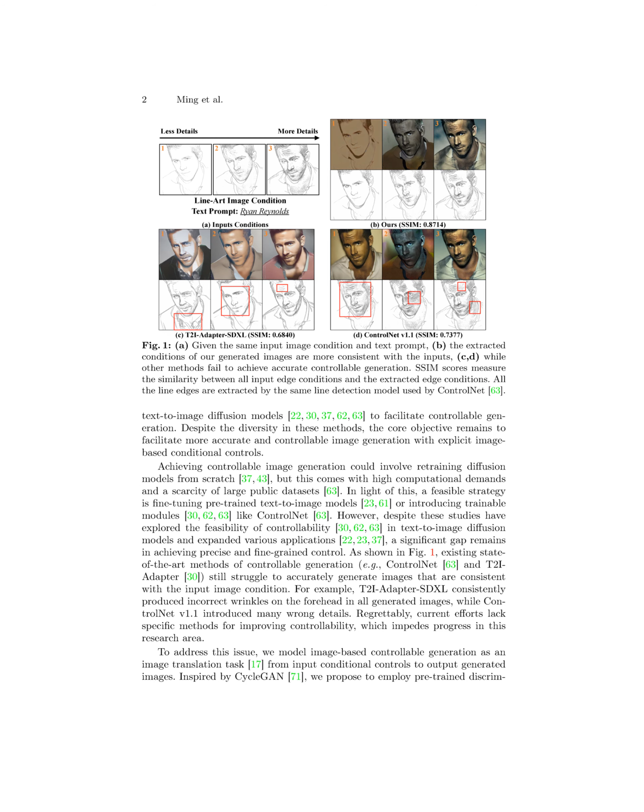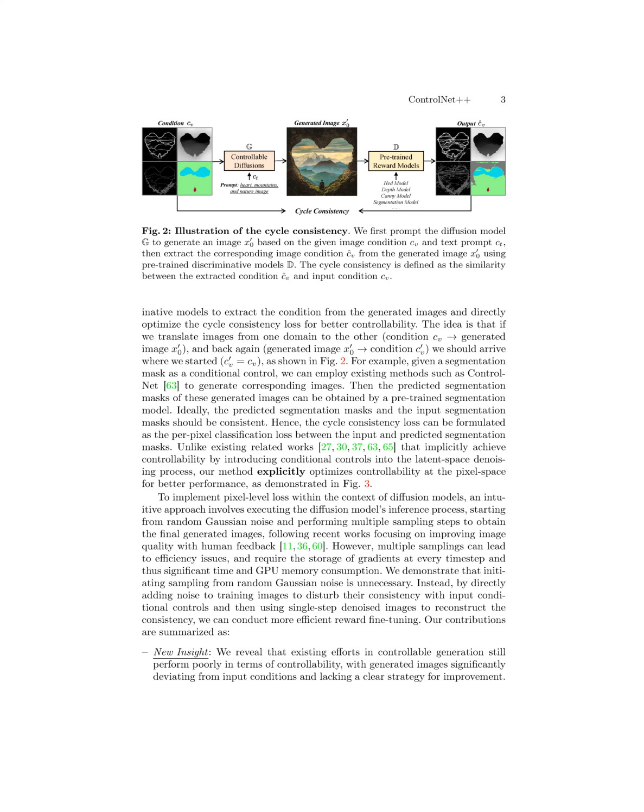The main motivation behind the proposed method in the paper is to address the existing limitations in controllable text-to-image generation models. The paper aims to enhance the controllability of image generation by improving the consistency between input conditional controls and the generated images. The proposed method focuses on optimizing controllability at the pixel level through a cycle consistency approach, utilizing pre-trained discriminative models to extract conditions from generated images and optimize cycle consistency loss.